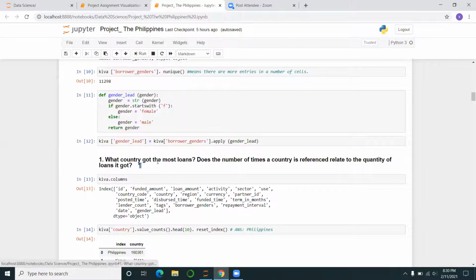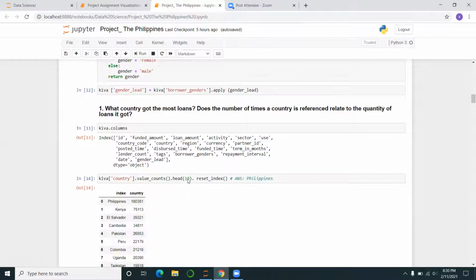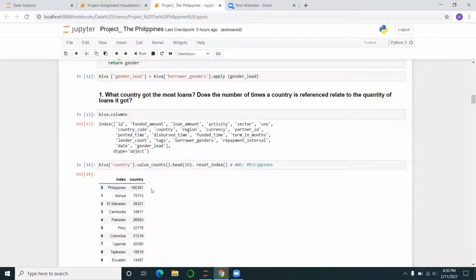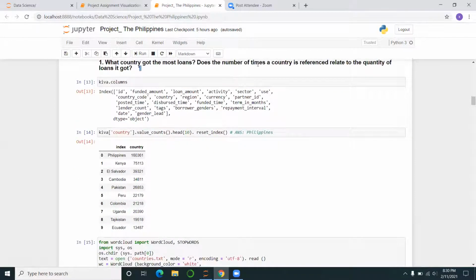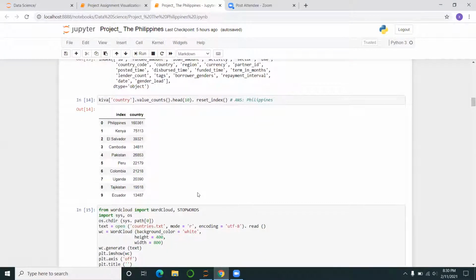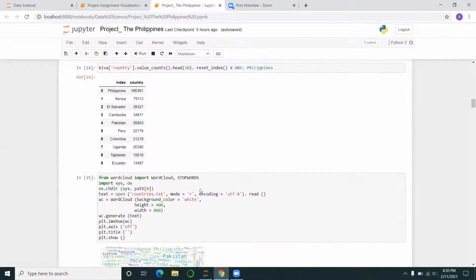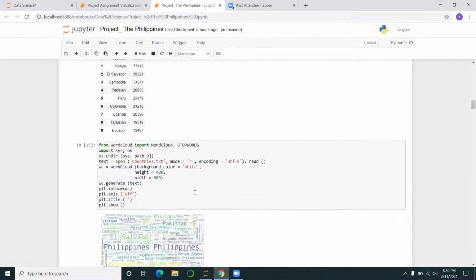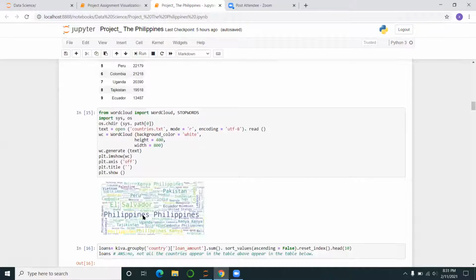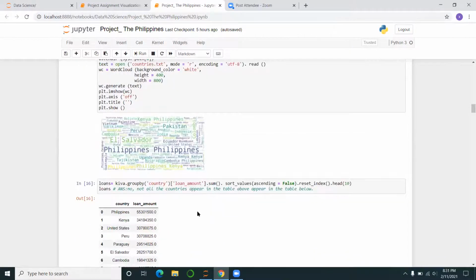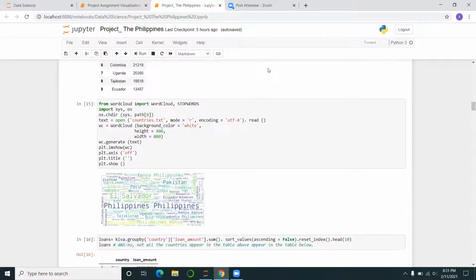The first question was, what country got the most loans? Like everyone has said, it was the Philippines that got the most loans in terms of numbers. Then, does the number of times a country is referenced relate to the quantity of loans it got? For this, I decided to do a word cloud. With the word cloud, you can see the Philippines appearing, and Kenya and Pakistan, most of the countries are up here. I did this to answer the second question.